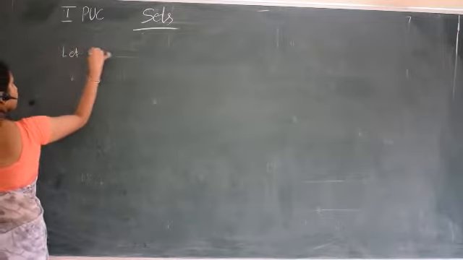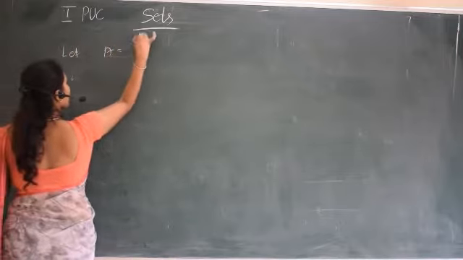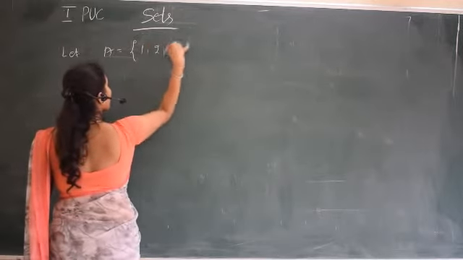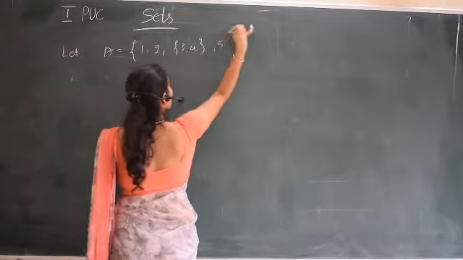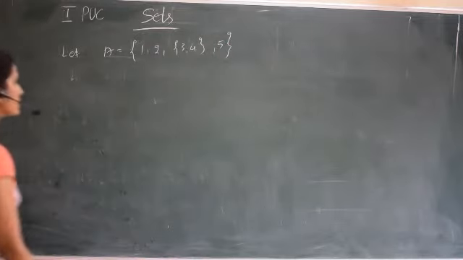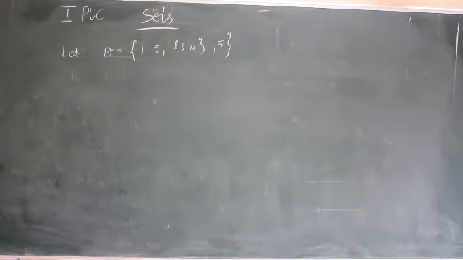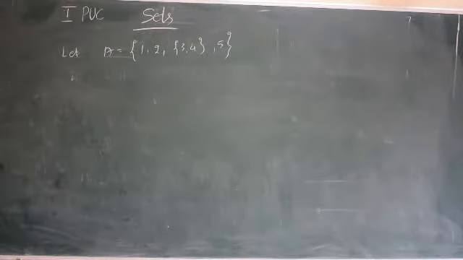This is given: a set A is given. Which of the following statements are incorrect, and why?